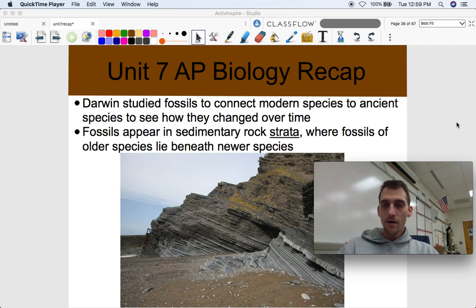Okay, how can you see if fossils change over time? Well, fossils are found in sedimentary rock layers called strata, or stratum is singular for that. Okay, where older species lie beneath newer species, and this is a pretty good picture of some sedimentary rock strata. All right, and living things, their fossils, their remains get trapped in rock, in a sedimentary type of rock, and the rocks kind of take the shape of their bones, and that's what a fossil is. And we can find out about ancient living things through studying fossils.